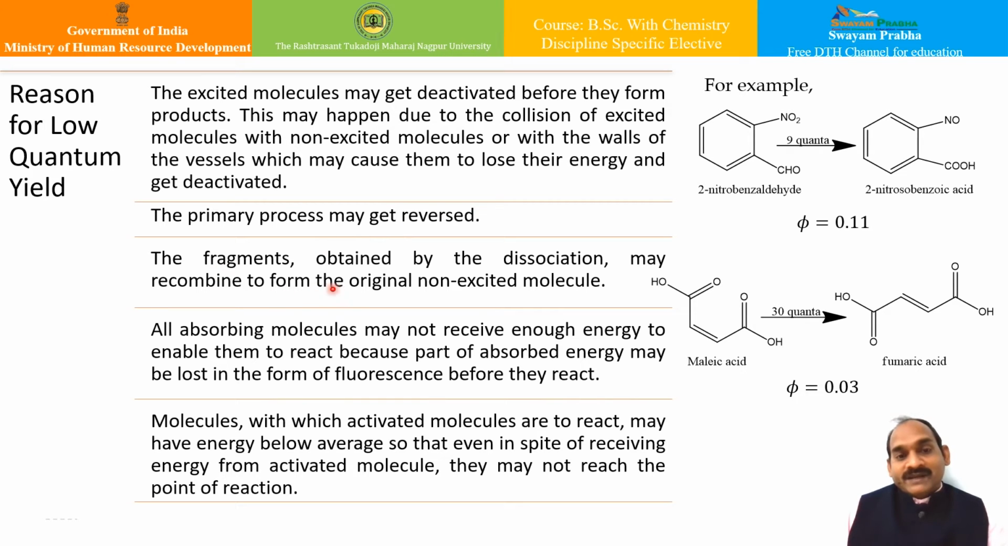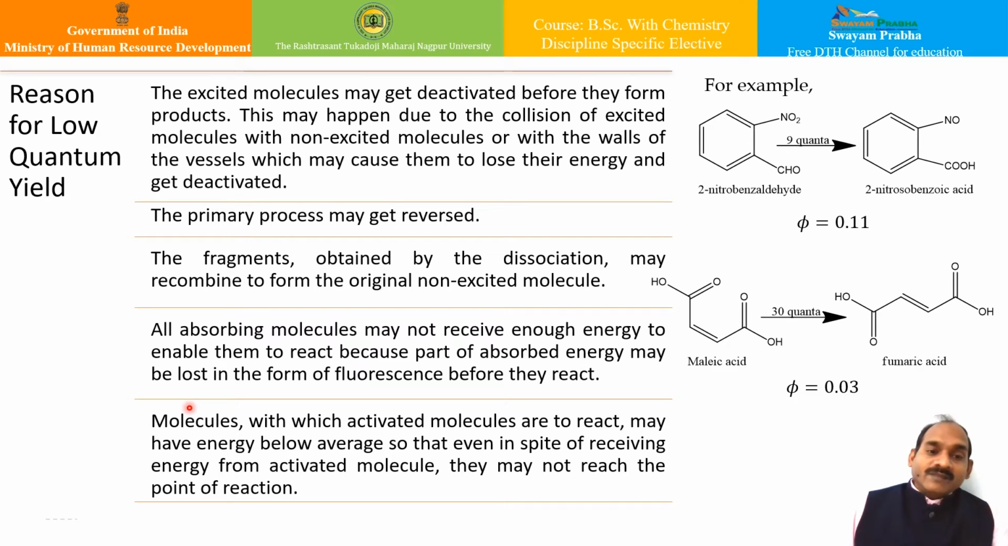Apart from that, the fragments obtained by the dissociation may recombine to form the original non-excited molecules, and therefore may return to their original state. In that case also, the quantum yield will decrease. Another reason can be that all the absorbing molecules may not receive enough energy to enable them to react, because part of the absorbed energy may be lost in the form of fluorescence before they actually could react. Therefore, in this case also, the quantum yield may be lower.